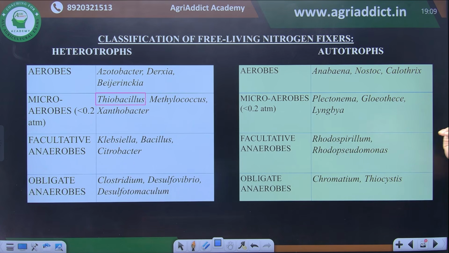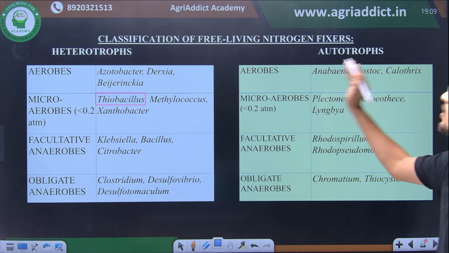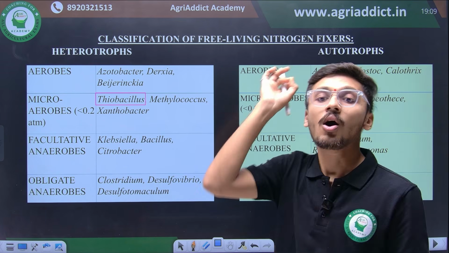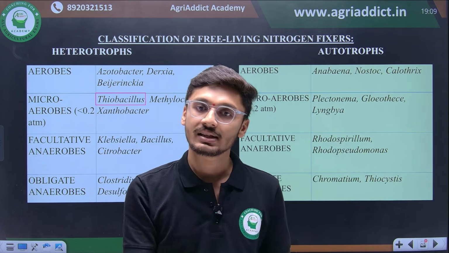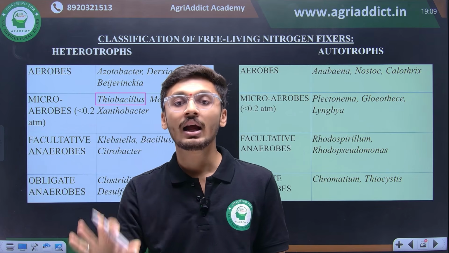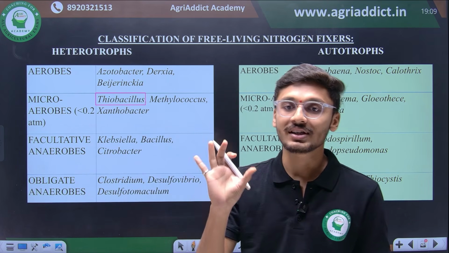So some of the aerobic free living autotrophic organisms include Anabaena, Nostoc and Calothrix, है ना. Anabaena, Nostoc and Calothrix are the examples of aerobic organisms which have autotrophic mode of nutrition, that is they synthesize their own food on their own under free living nitrogen fixing condition.